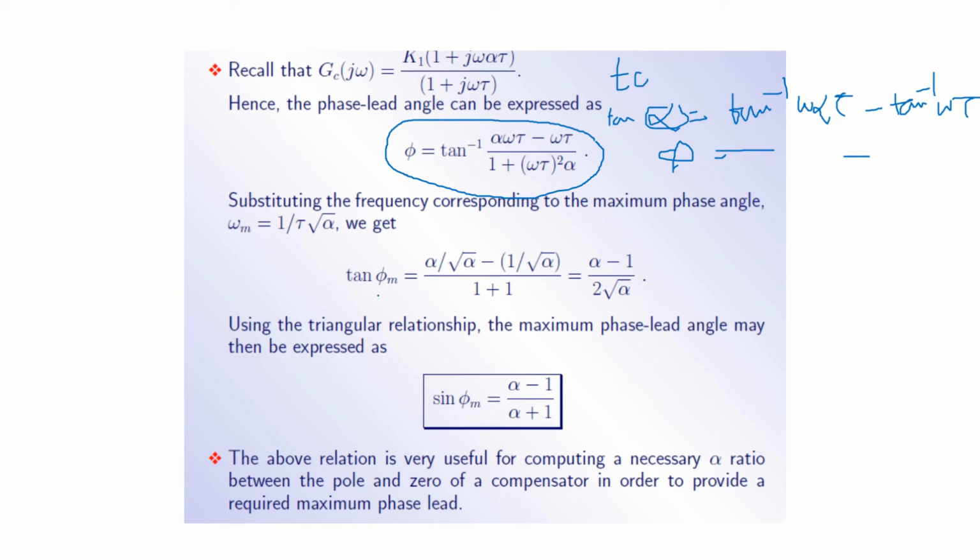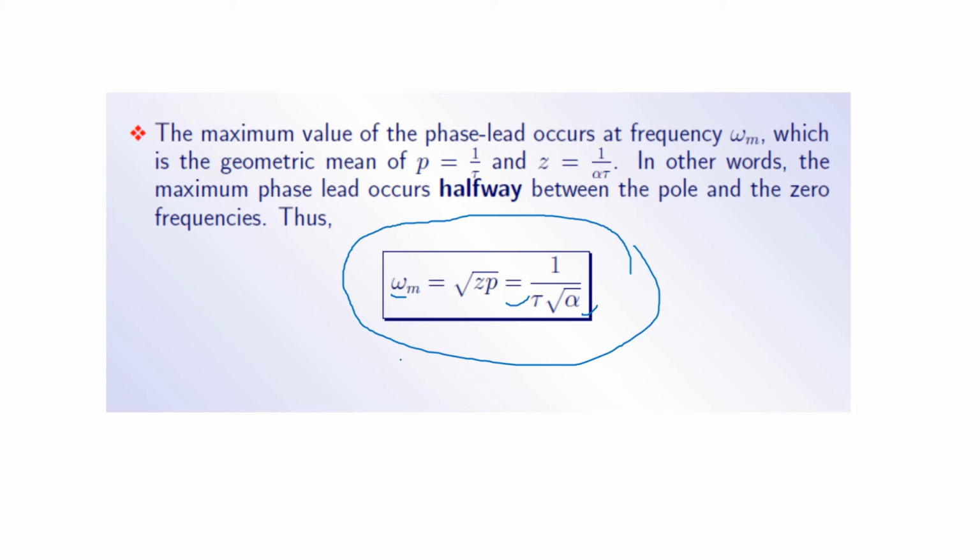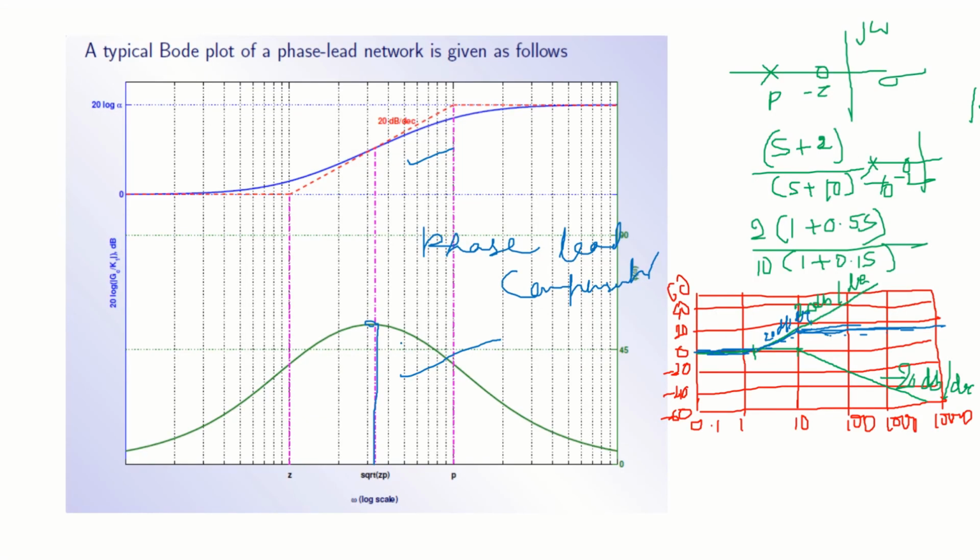From here, then we can find sin phi m, which is given by alpha minus 1 by alpha plus 1. That is omega m, and that is phi m. Okay.